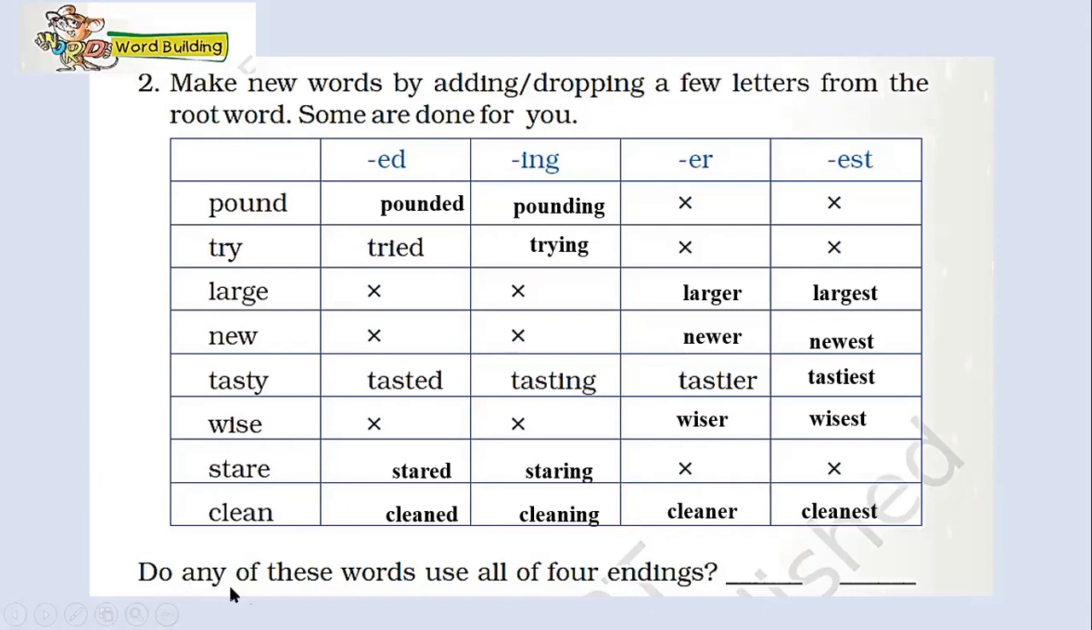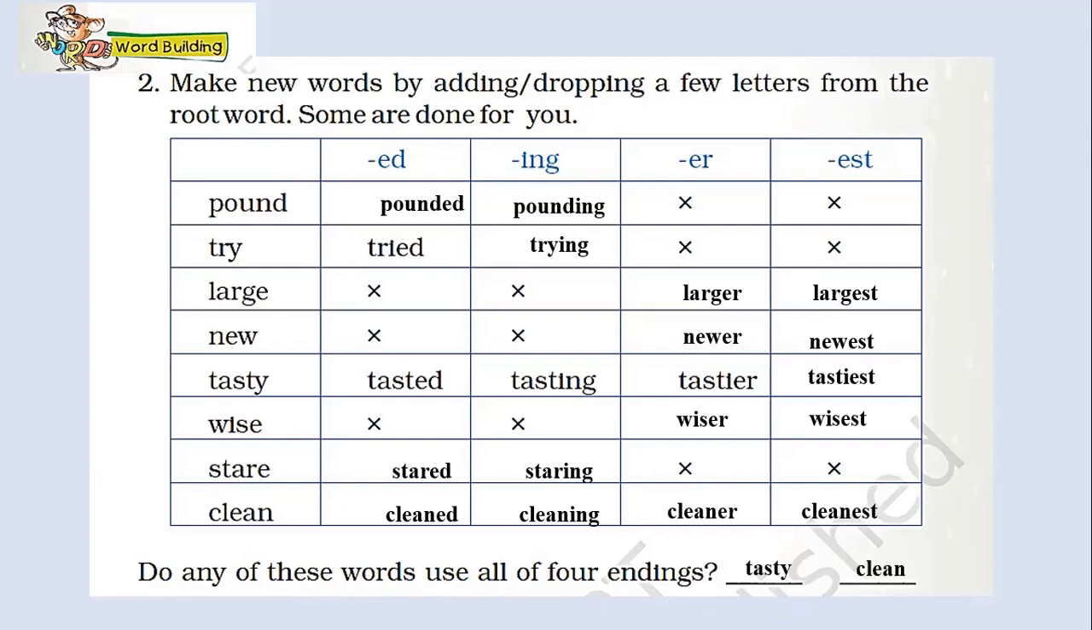Now look down, children. Do any of these words use all four endings? Yes, there are two words that use all these four endings. And which are they, children? Very good. Tasty and clean.